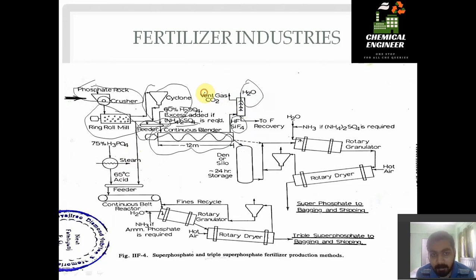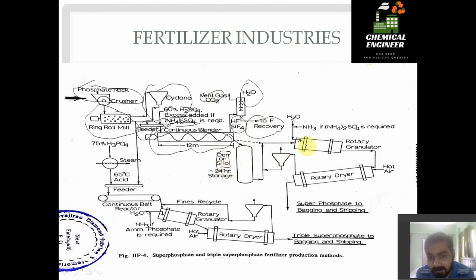If gas is produced, then this gas is taken out as a vent gas. I will make a separate video on what vent gas is, what purge gas is, and what the differences between them are. The stream is sent to fluoride recovery, and the produced powder is directly sent to the silo, or we can say a storage tank.